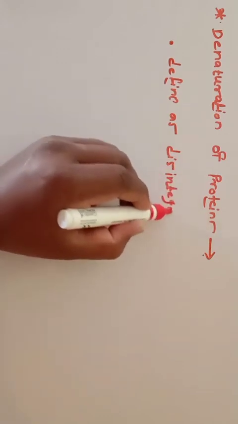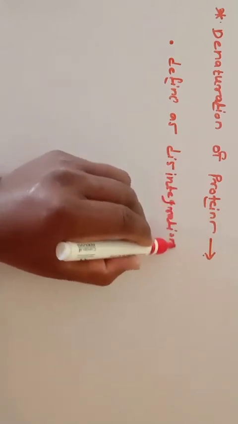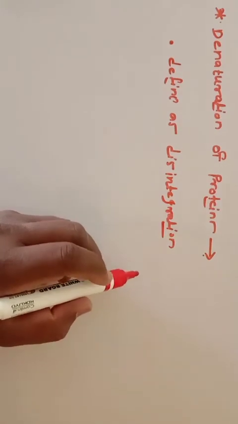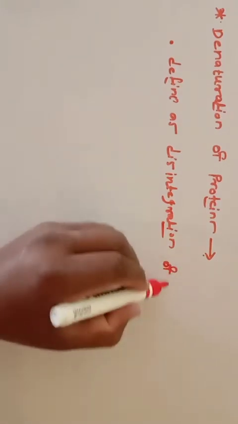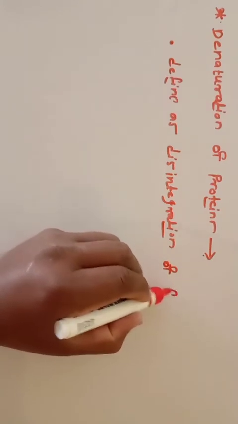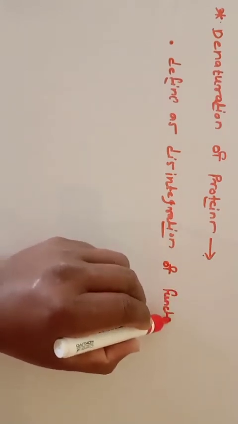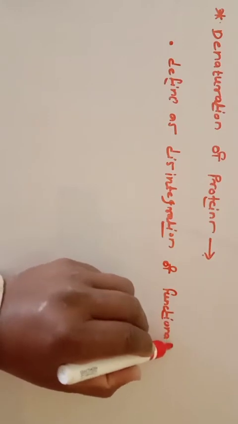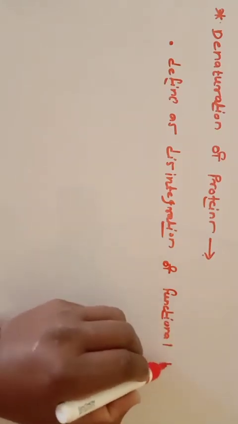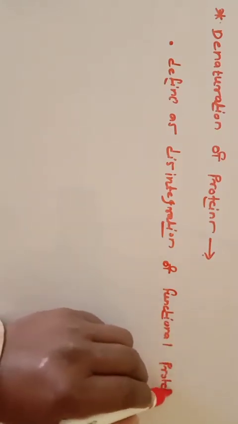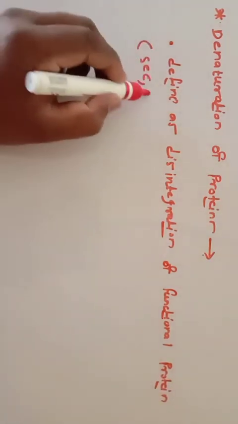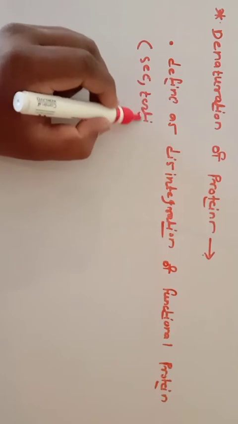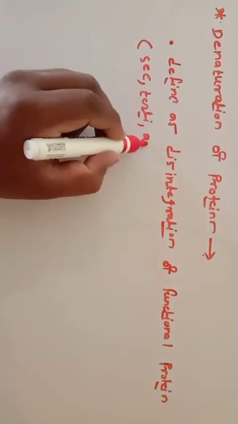It is defined as disintegration of functional protein. The functional protein may be your secondary, tertiary, and quaternary structure.